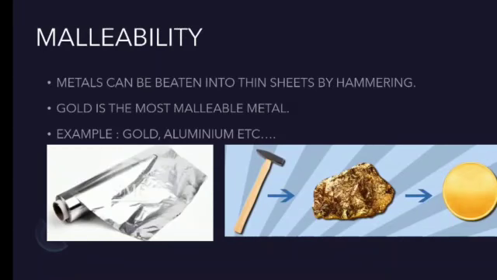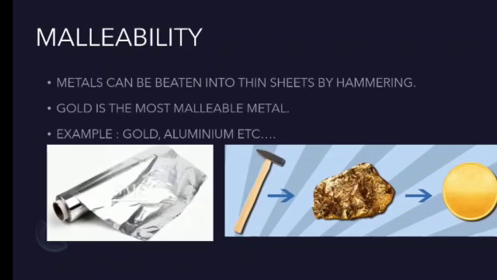Third one, malleability. This is another property of metal which can be beaten into thin sheet form by hammering. So you can see here there is a hammer. Using the hammer we can beat the metal and we can make that into thin sheet form. This property is called malleability. Gold is the most malleable metal.